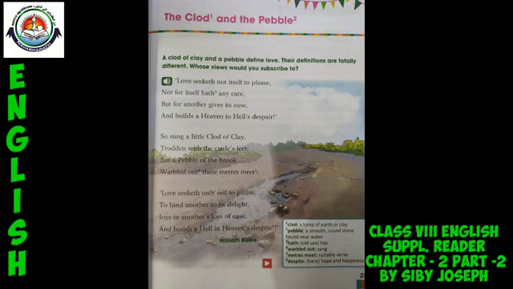Hope you understood everything. You have to go to the exercise portion, to the question answers, and find out all the answers to the questions given there, because it is a very simple poem and I have explained everything in a detailed manner. So you have to go to the exercise, find out the answers, and after writing you can send it to me.